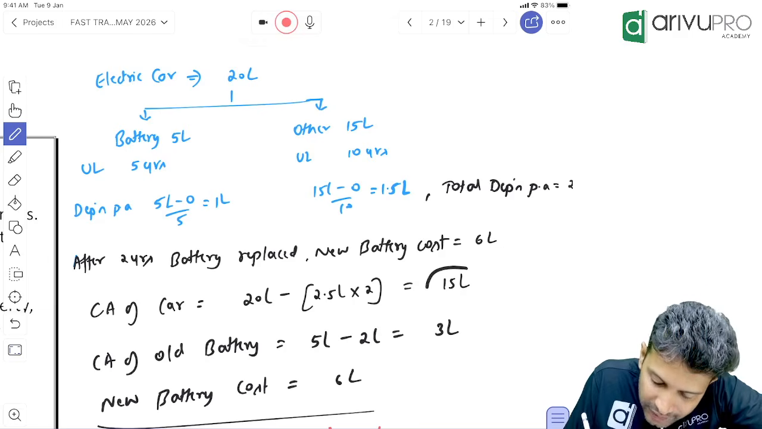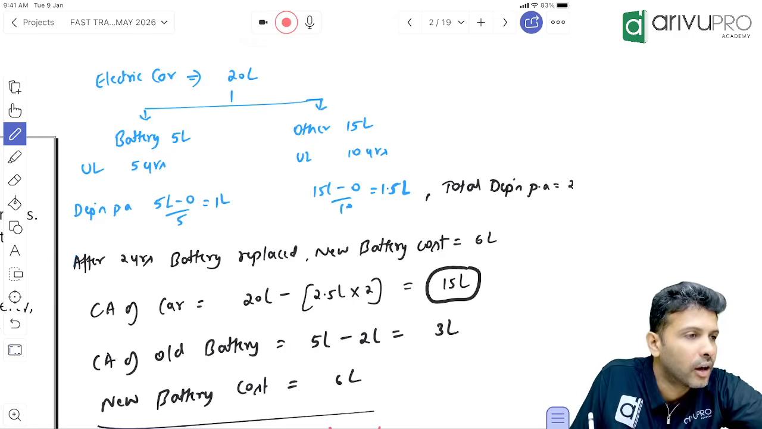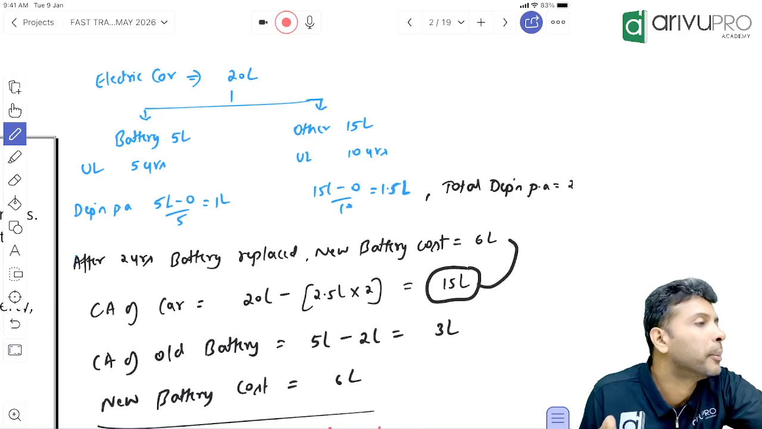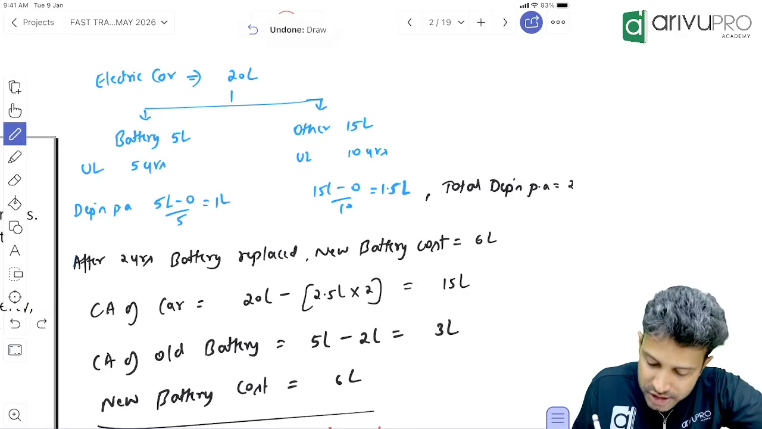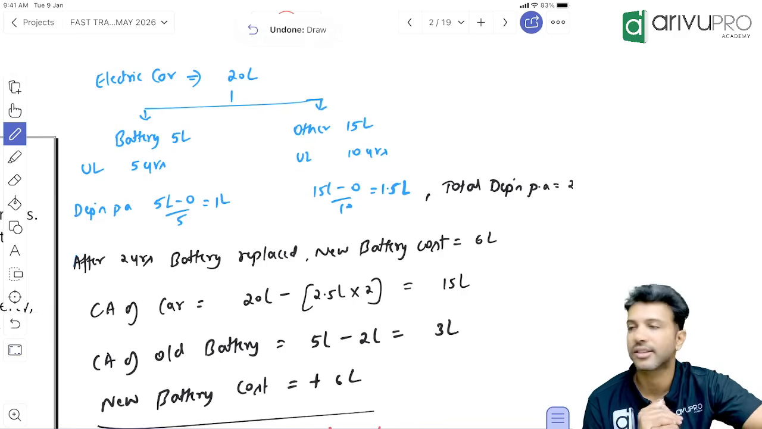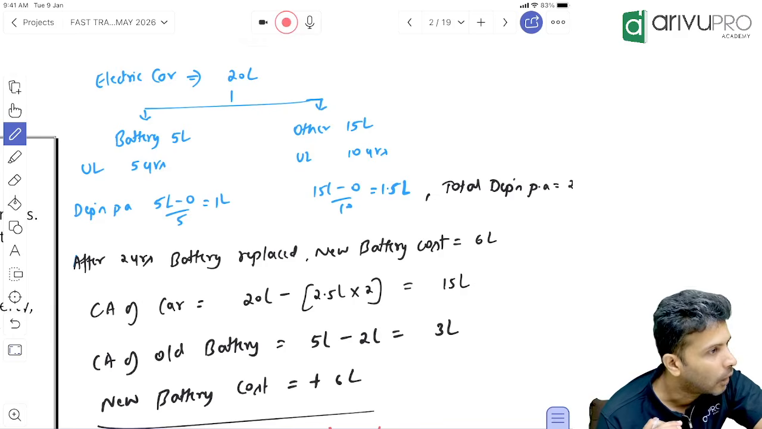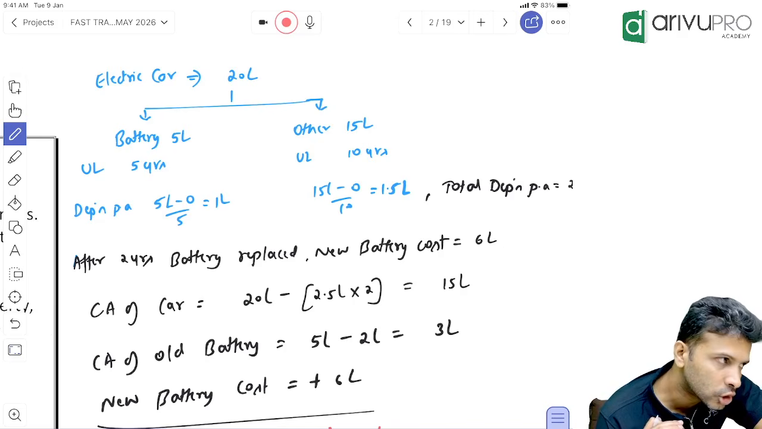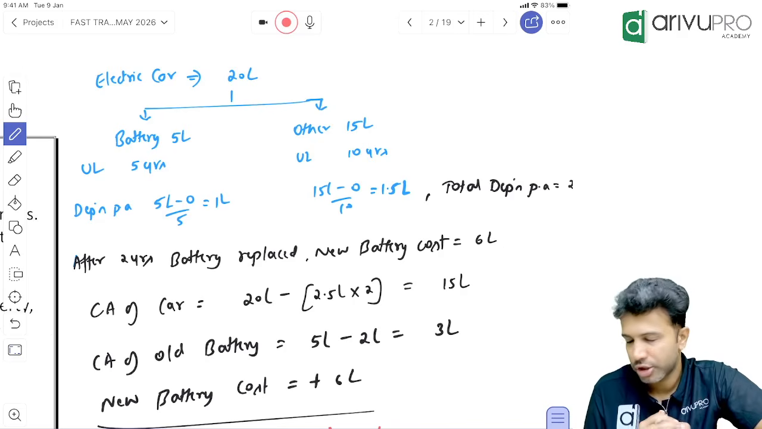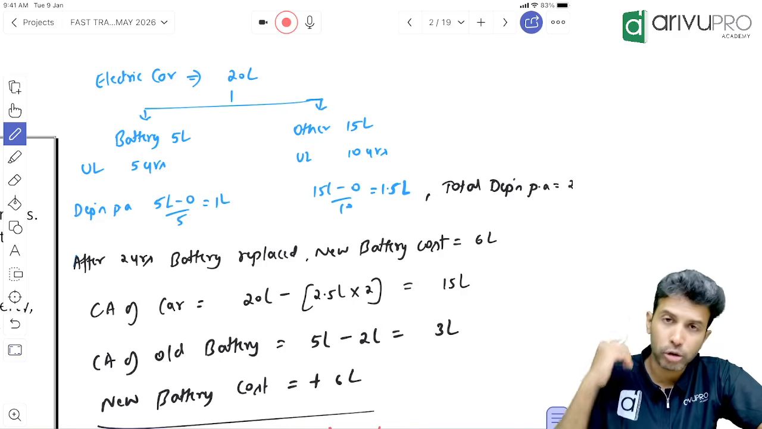That means will the carrying amount of the car be 15 lakh? No. To this 15 lakh, you will add how much? 6 lakh. That's the first adjustment. You will take 15 lakh and add 6 lakh. So far good? Okay now? Everybody good? This is one section. There is another part also you need to do.